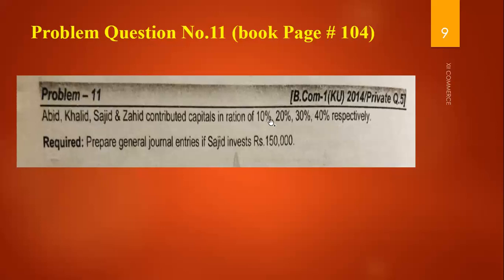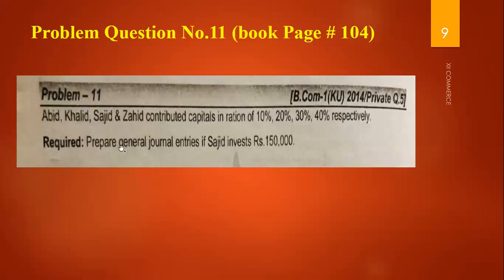I told you in my first and second lecture that the ratios of the partners can be in terms of fractions, in terms of ratio like 1:2:3, and also in terms of percentages. So here we have percentage form: Abid, Khalid, Sajid and Zahid. Abid's percentage is 10, Khalid's is 20, Sajid's is 30, Zahid's is 40. So we have 4 partners over here and 4 percentages of the different partners are mentioned.